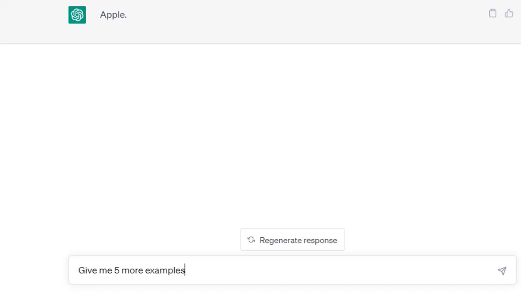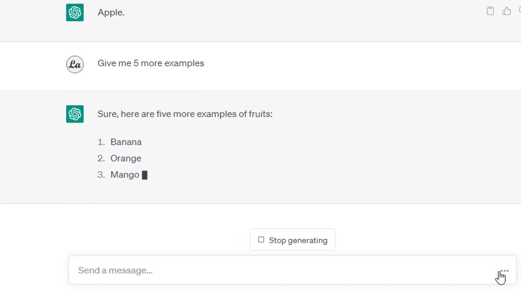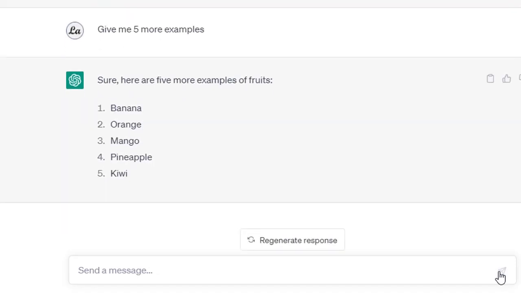The AI is considering the previous response, so in this question it is assuming that the AI has to provide examples of fruit. Now the answer is banana, orange, mango, pineapple, and kiwi. So the response is in the context of the previous response.